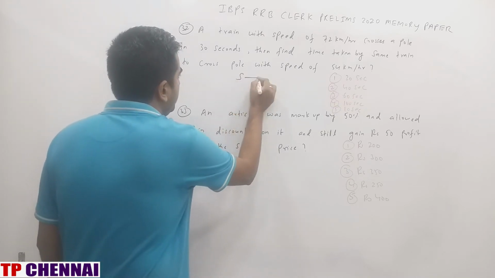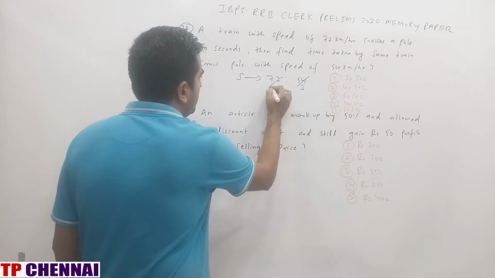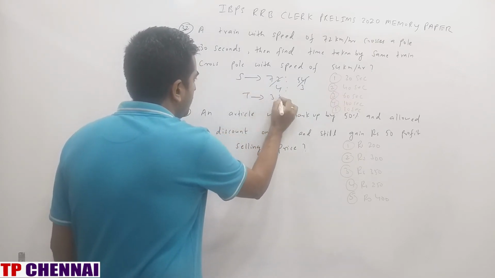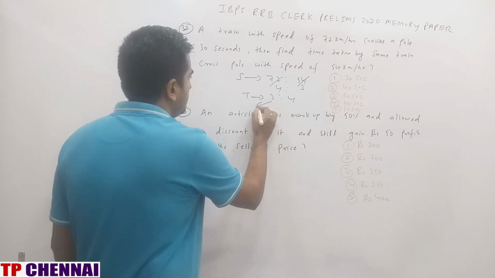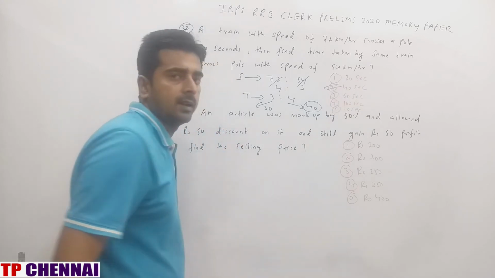So what is the speed here? 72. Now speed is 54. 18 3s are 54, 18 4s are 72. So what about time? Time is 3:4. So 3 part is how much? 30. 4 part is how much? 40. So my answer is second option.